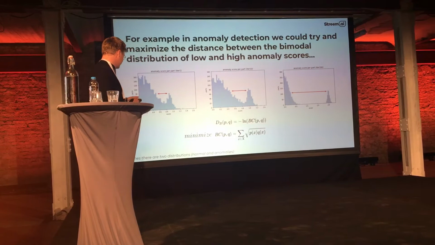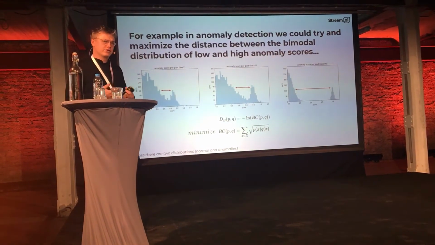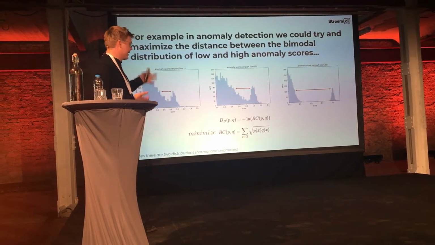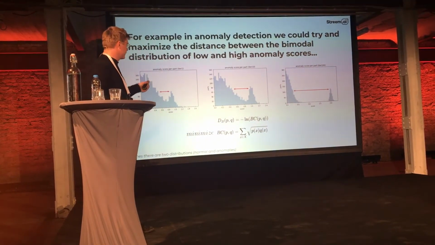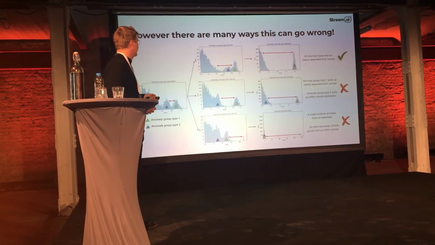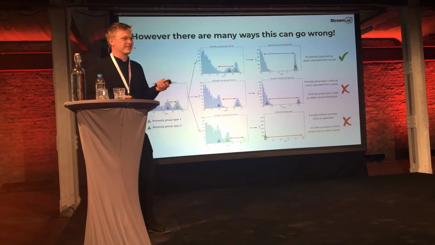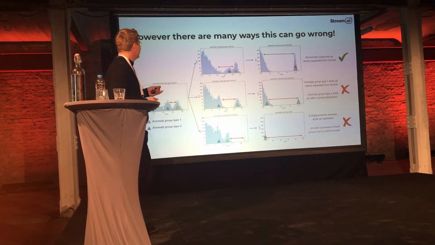This obviously comes with the assumption that there are two distributions in the anomaly scores that we can actually pull apart. But it seems like a good idea, so let's give it a try. The problem, as probably some of you in this room have already realized, is that there's a lot of ways that this can go terribly, terribly wrong.